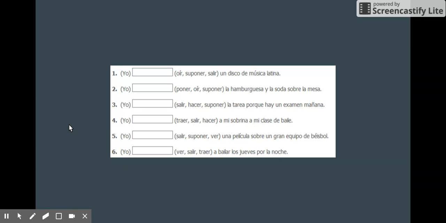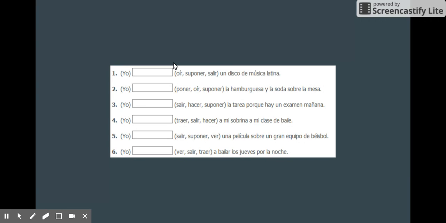So for the homework, it's relatively straightforward. You're given a sentence, and the subject for all of them is yo. So what you have to do is choose the correct verb depending on the context. For number 1, yo blank un disco de música latina. I blank a disc of Latin music. The only logical option would be oír.